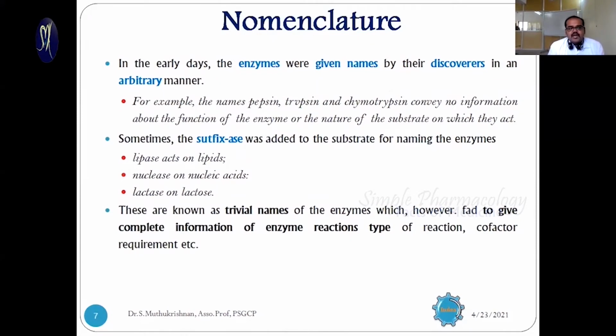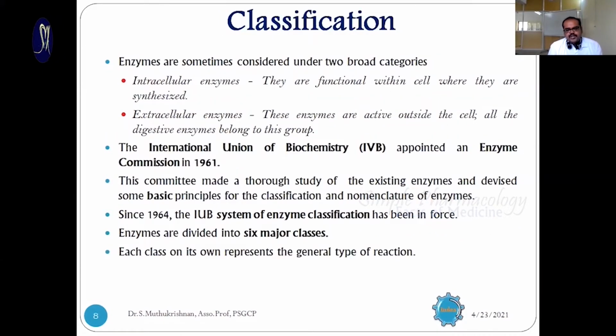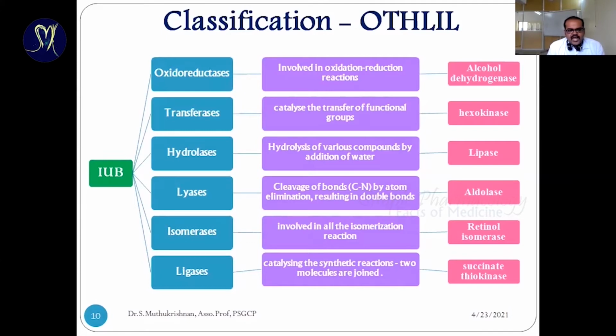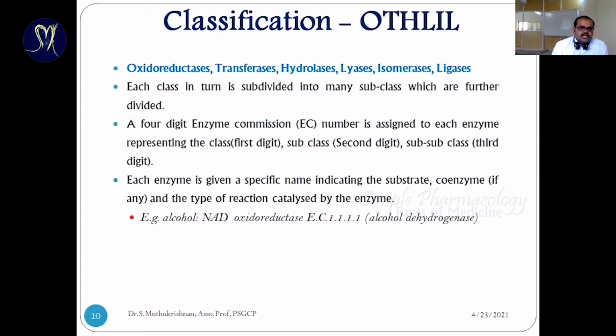Then nomenclature. In olden days, enzymes were named in a biased manner. Those who invented the enzymes could simply make up the names. After that, they formed the International Union of Biochemistry, which made one commission. Based upon the commission, they named enzymes by some principles. Mostly the enzymes have been divided into 6 categories: oxidoreductase, transferase, hydrolase, lyases, isomerase, and ligases. Each class has a unique role, and based upon that role, the enzyme has been categorized.